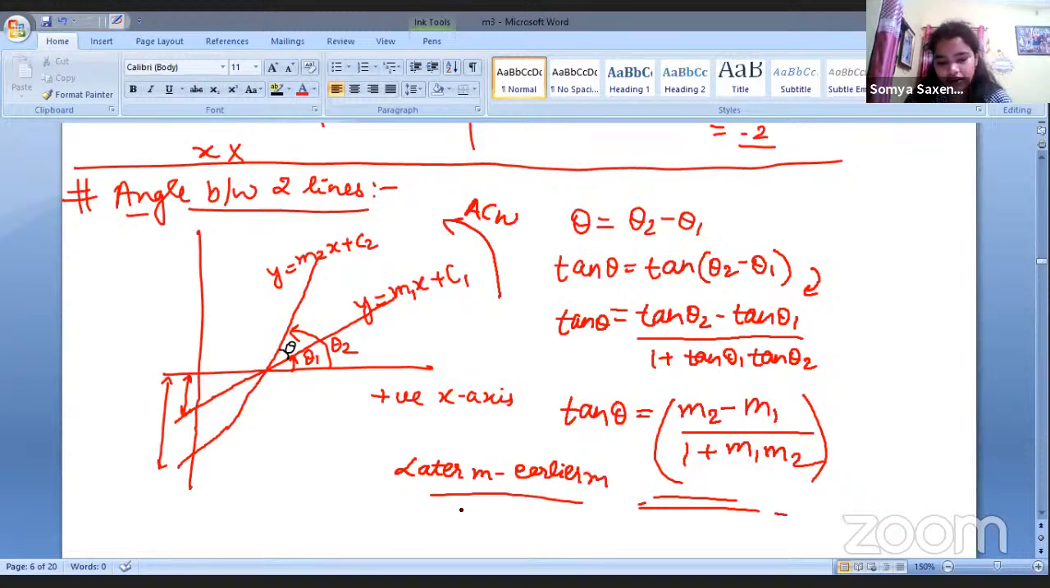And it doesn't matter in the denominator, it will be as it is only. There is a plus, so there will be no problem, right? So from the latter we subtract the earlier whenever we move in the anti-clockwise direction, right? So we got to know about this.